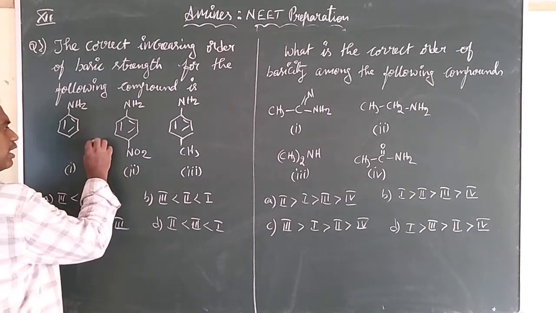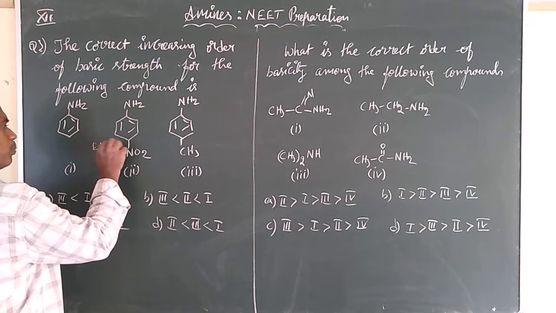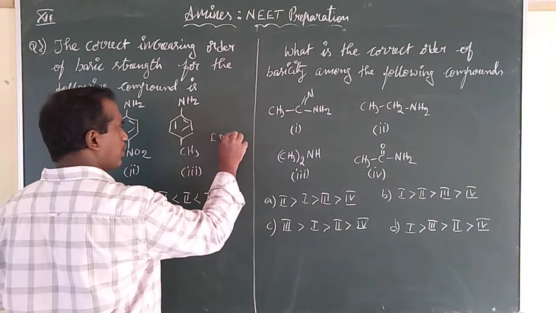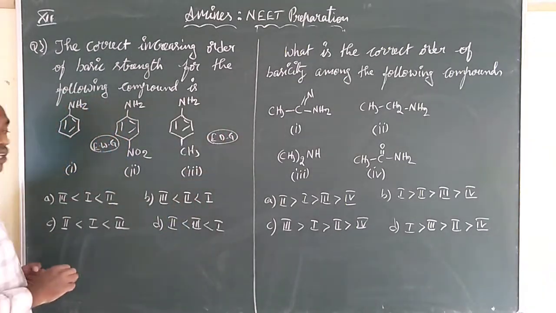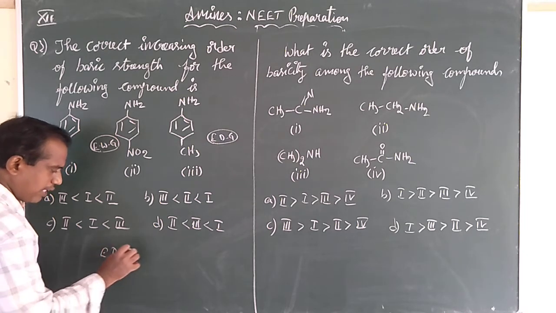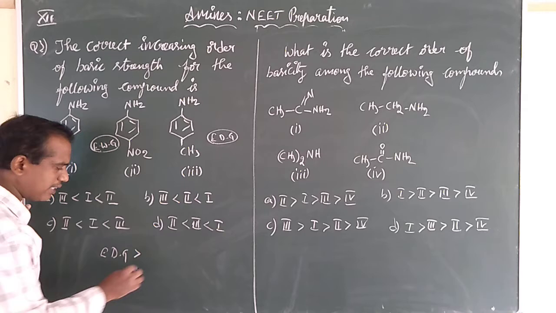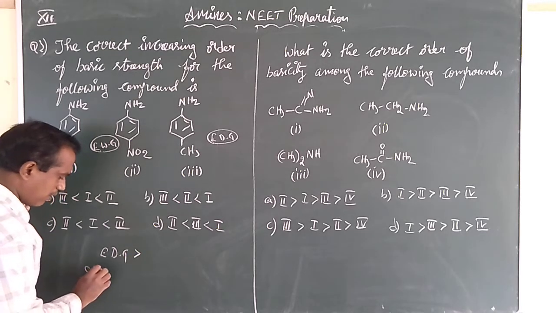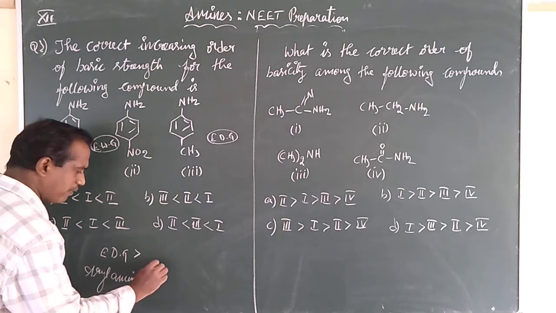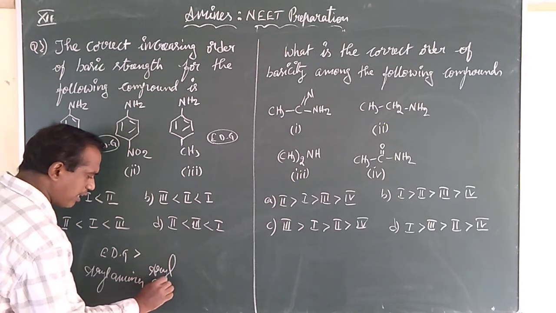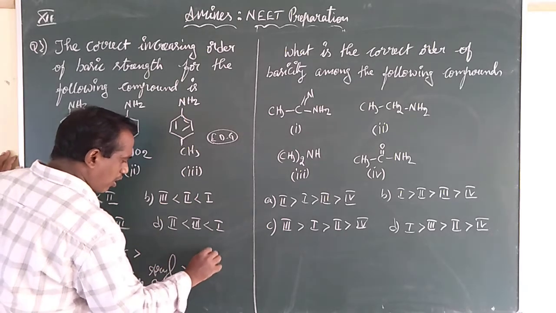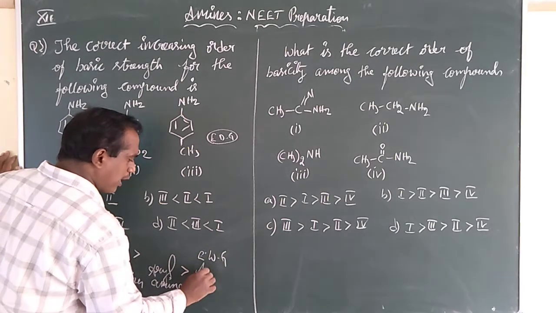This has an electron withdrawing group, whereas this has an electron donating group. What we know already is that aryl amines containing an electron donating group are more basic than the electron withdrawing group aryl amine.